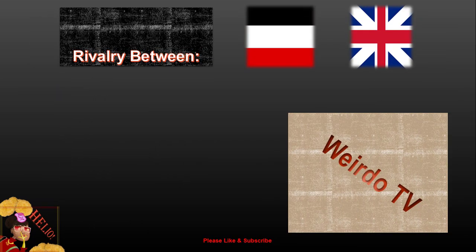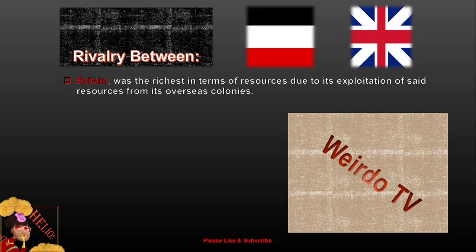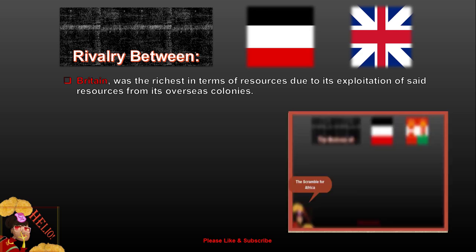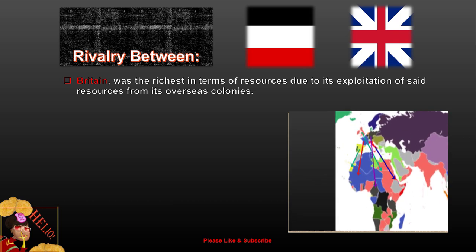Now that we have established what economic rivalry means, we can talk about where it existed amongst. In this slide, we got Germany and Great Britain. That's the flags up there. So, let's read Britain's topic sentence. Britain was the richest in terms of resources due to its exploitation of said resources from its overseas colonies. So, if you can remember in the last video, we mentioned how because Britain was a small island, it needed to get its resources from other places. They used their colonies around the world to do this.